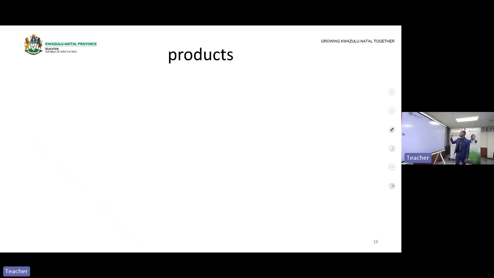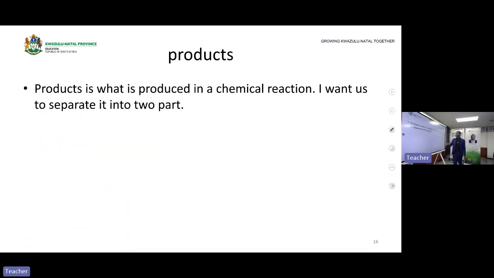Okay, then the products, what are the products? The product is what is being produced in a chemical reaction. So whenever you are performing a chemical reaction, you have the reactants and also you have what? The products. For example, if H2 hydrogen as a gas reacts with oxygen as a gas, then it will give you water, H2O, which is a liquid. Then this H2O is a product. So I will be dealing with products, with what is formed after the two or more reactants are reacted.